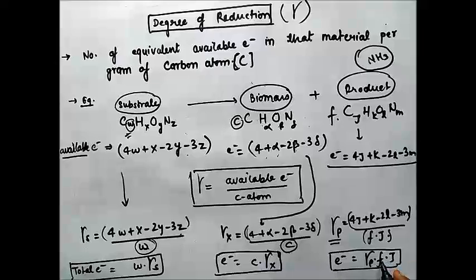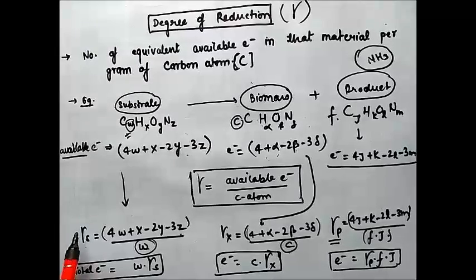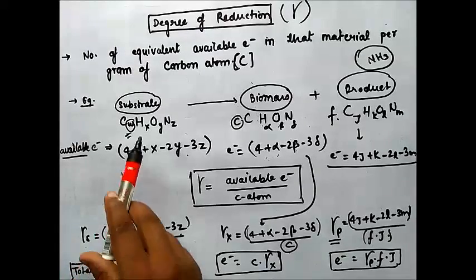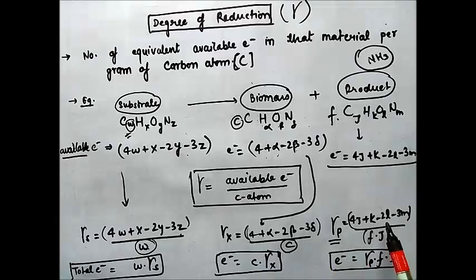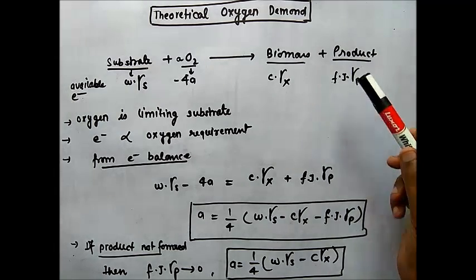Number of electrons in product is gamma P into F into J. Okay, so these are the formulas for degree of reduction calculation for the substrate, for the biomass, and for the product. Theoretical oxygen demand is the oxygen required for the substrate conversion into biomass and product.